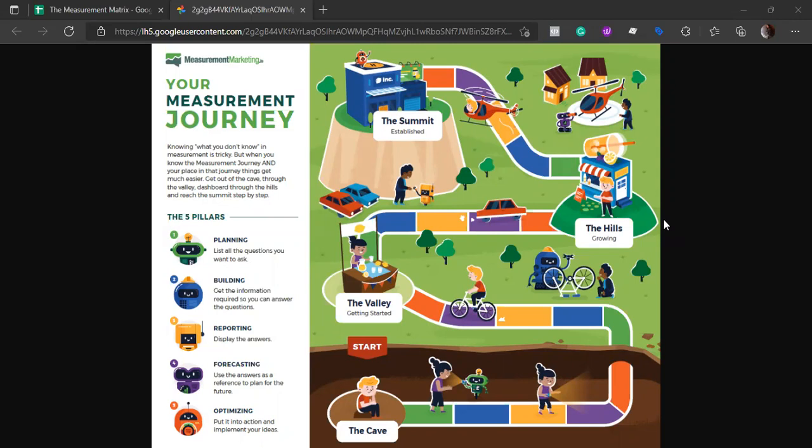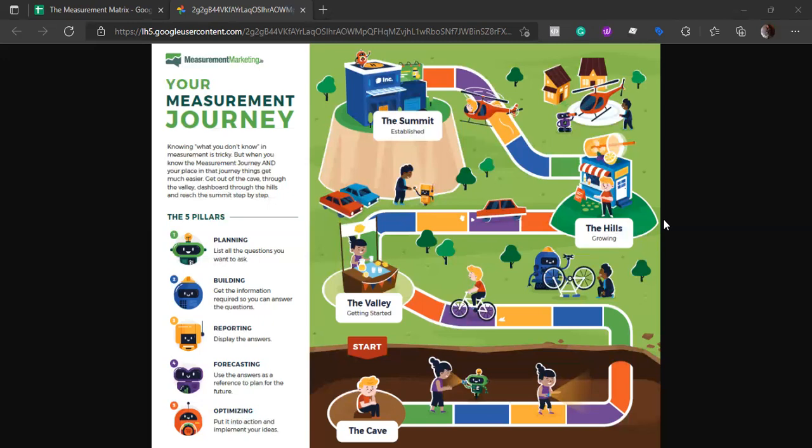For planning, we just ask the questions. In building, we get the information. And in reporting, we basically turn plain information into useful answers, right? So, information into stories that can lead to action, right? So, we visualize things. Now, we know that our measurement journey is at different levels, right?